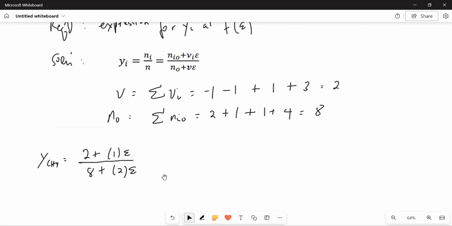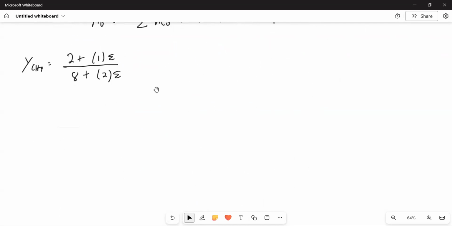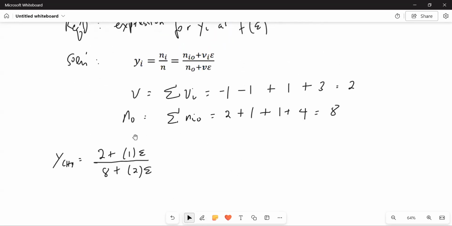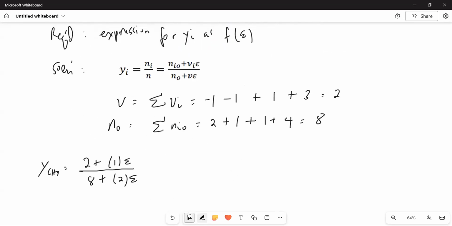Okay, so that is for y methane, the mole fraction of methane. Just rewrite it yourself and remove the parentheses right here. But simplifying that, it's just 2 plus epsilon. Oops, let me correct that. Okay, there's a big correction. This should not be positive.